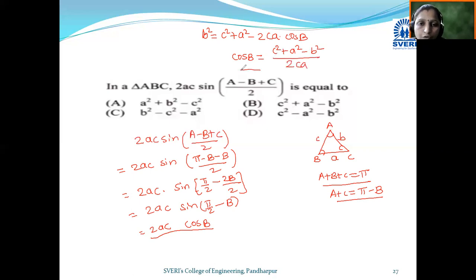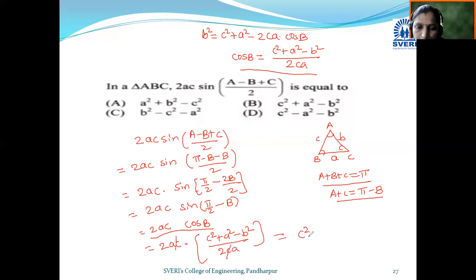So twice ac into cos b becomes c square plus a square minus b square divided by twice ca. Now twice ac gets cancelled.